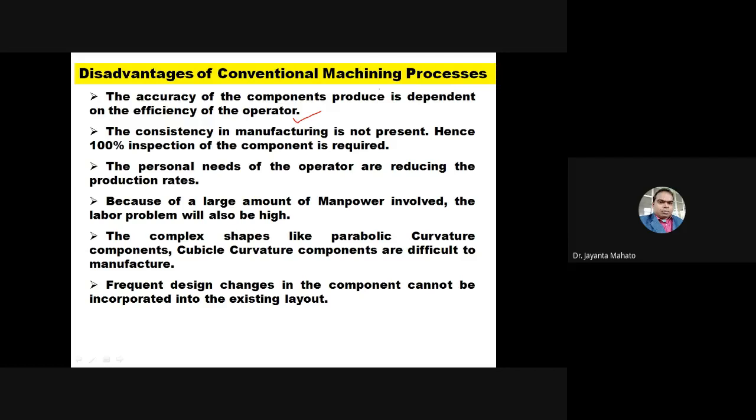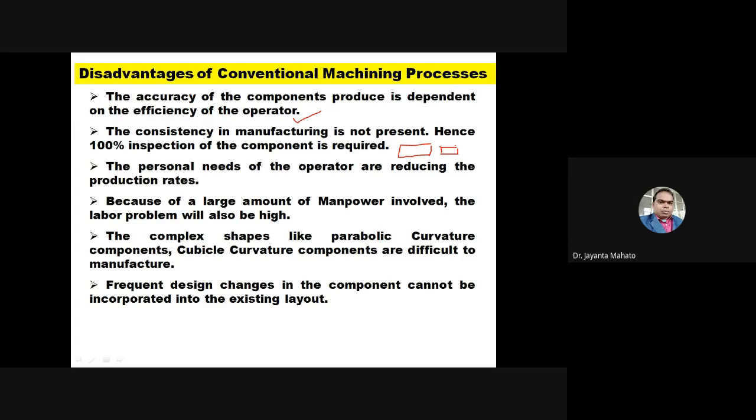the consistency in manufacturing is not present, and 100% inspection of the component is required. So in this case, 100% inspection is required. Suppose you are turning a rod and decreasing the diameter. After turning, a person has to inspect whether that amount of diameter got reduced or not.